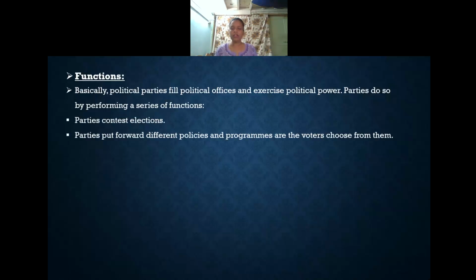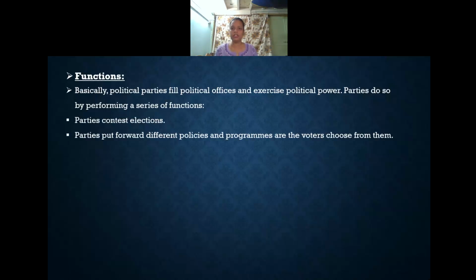For example, during the election, the campaigning will take place. During that time, they will tell some agendas and objectives, that we will give loans to the people who want to do small business, as well as if they want to become an entrepreneur, we are ready to give loans to the people. And they will tell that the roads, in the present situation, have got fully damaged.